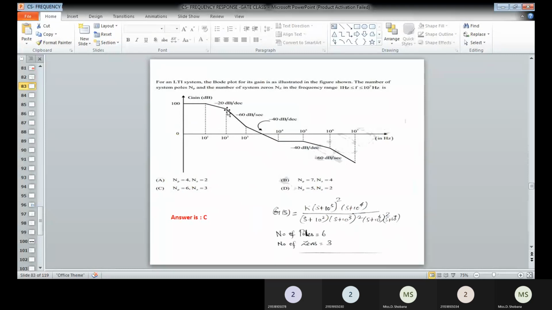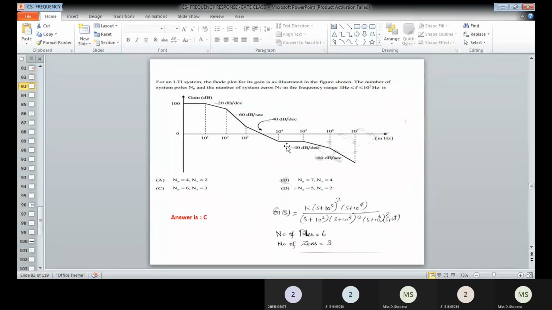For example, you can see the first slope is a constant slope, and then you can see minus 20, therefore at 10 to the power of 2, a pole exists. And then again you are having minus 60. So minus 60 means minus 20 minus 20, so two times the pole has been inserted. Therefore (s plus 10 to the power of 3) the whole square has been written. And then you can see a minus 40 slope is there. Minus 40 slope means plus 20 has been added to minus 60, then only the slope will change into minus 40.